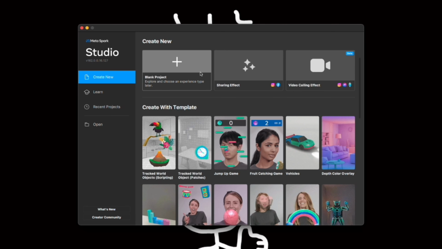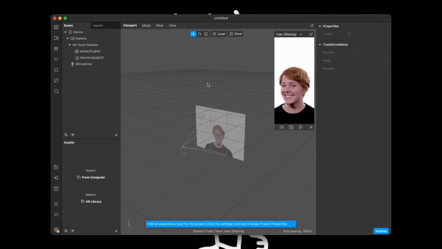So let's click blank project and you'll see this screen. Don't be intimidated, it's actually very easy to use, and you can see the live view at the corner here, where you can test out your filter live with the simulations that they have. That's very useful for you to check whether your filters work.